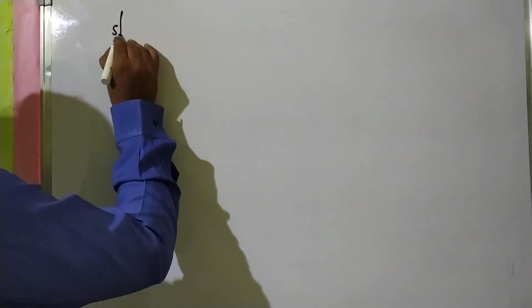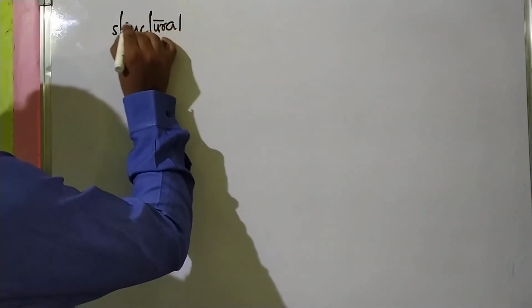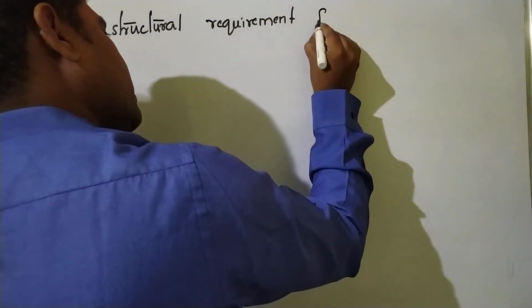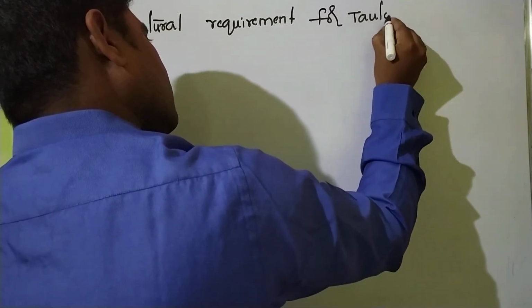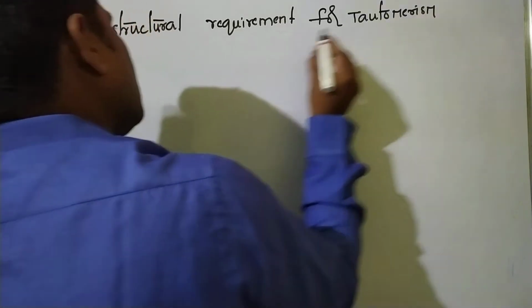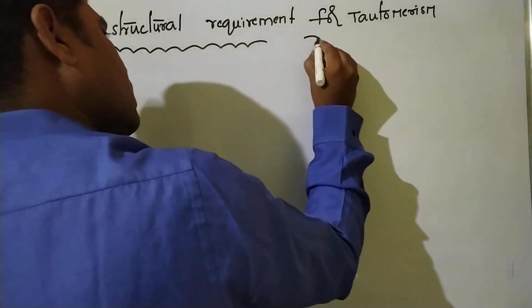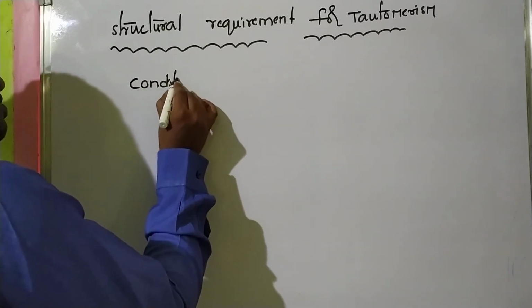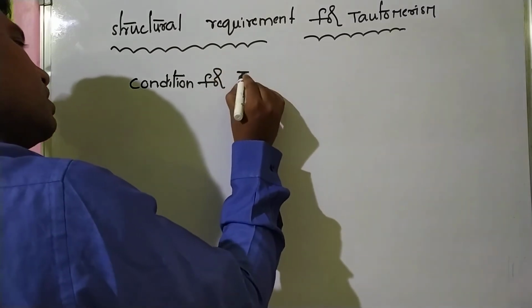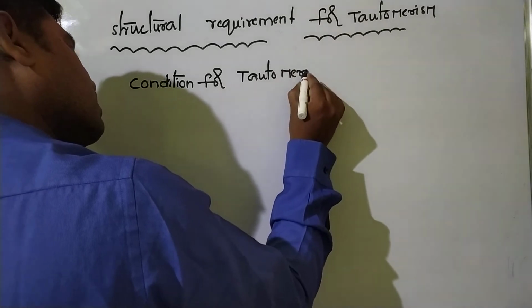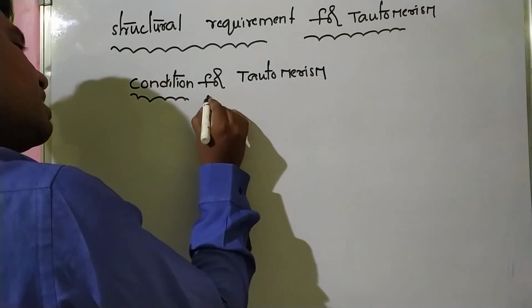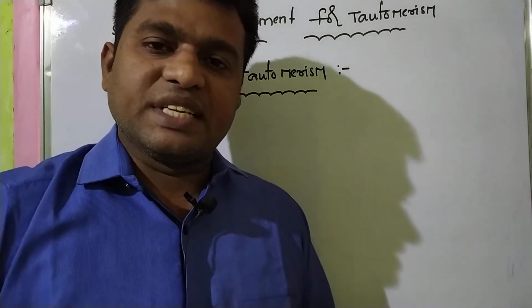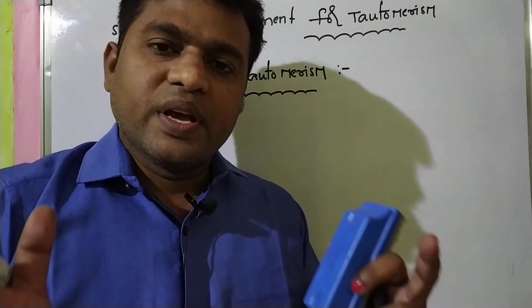Structural requirement for tautomerism means the main condition, at what circumstances the given organic molecule will undergo tautomerism.